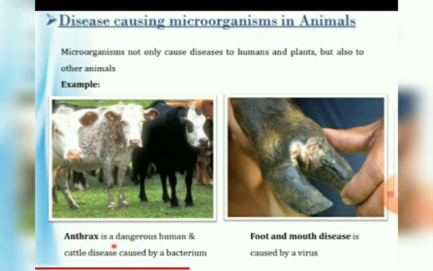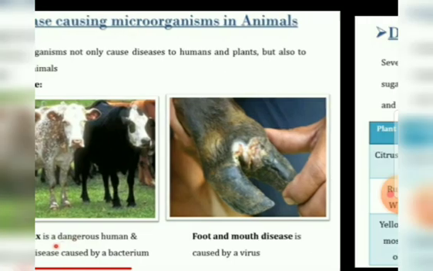Then the disease causing microorganisms in animals. Microorganisms not only cause disease to humans and plants, but also to other animals. Here are examples of diseases caused by microorganisms in animals. Anthrax is a dangerous human and cattle disease caused by a bacterium. Then foot and mouth disease is caused by a virus.